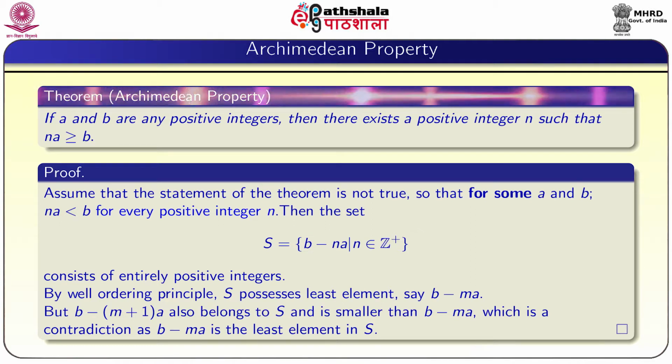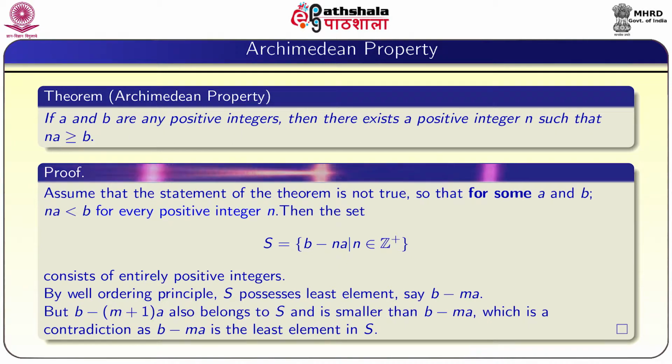Another interesting application of the well ordering principle is the Archimedean property. If A and B are any two positive integers, then there exists a positive integer n such that nA is greater than or equal to B. Assume the statement of the theorem is not true. So, for some A and B, nA is less than B for every positive integer n.